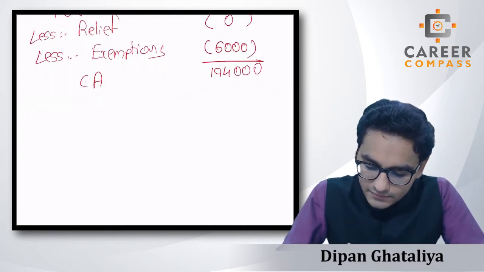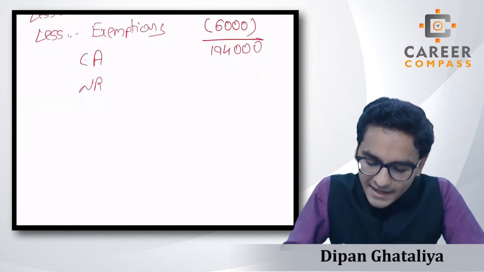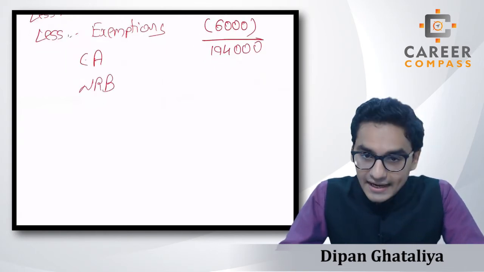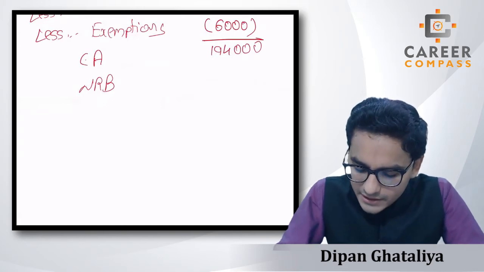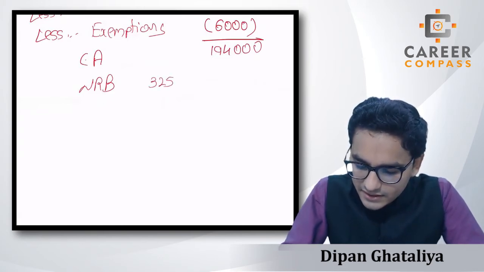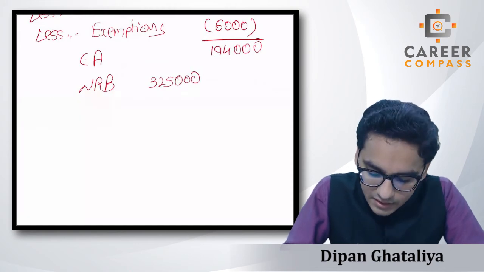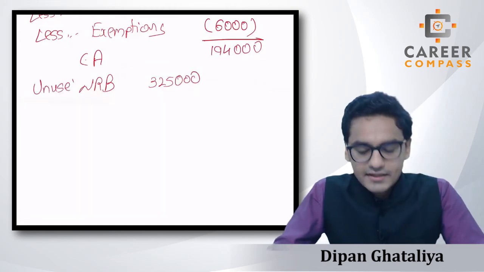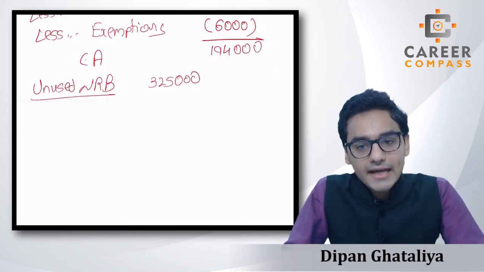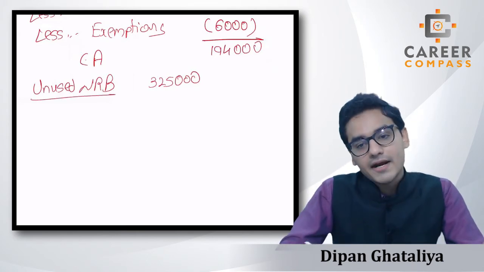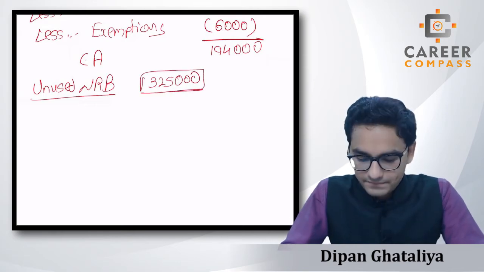Then we can deduct, once again, students, the nil rate band. In the case of the CLT, the total nil rate band available is 3,25,000. But I am just writing down another word over here: unused nil rate band. Students, that means that if in the previous years we have used the nil rate band, then we cannot claim the full 3,25,000, right?